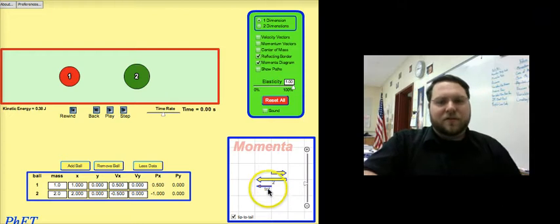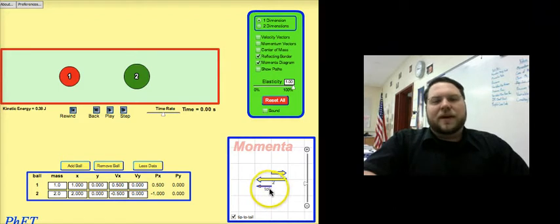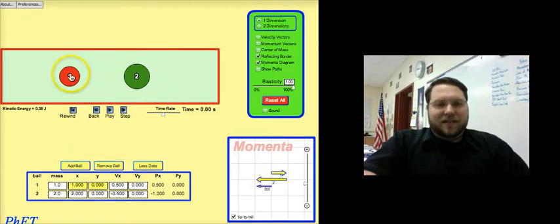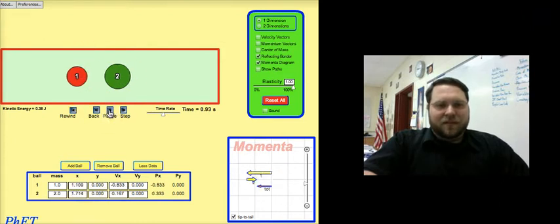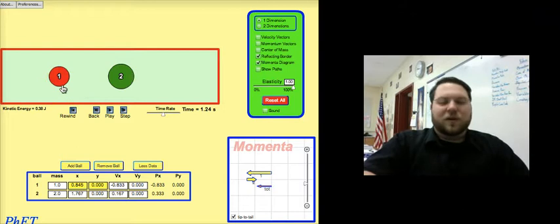And we have a nice tool down here in the corner that shows the momentum. Momenta is just the plural of momentum. So it shows the momentum of each ball and the total. This red arrow labeled TOT for total shows us the total amount of momentum. And what we'll see is that as I hit play and let these collide, notice that the total momentum doesn't change, even though the momentum of each one of those will be different. So there's the collision. Notice that amount of total momentum didn't change, but now some of the momentum that used to be with ball 2 has transferred to ball 1.